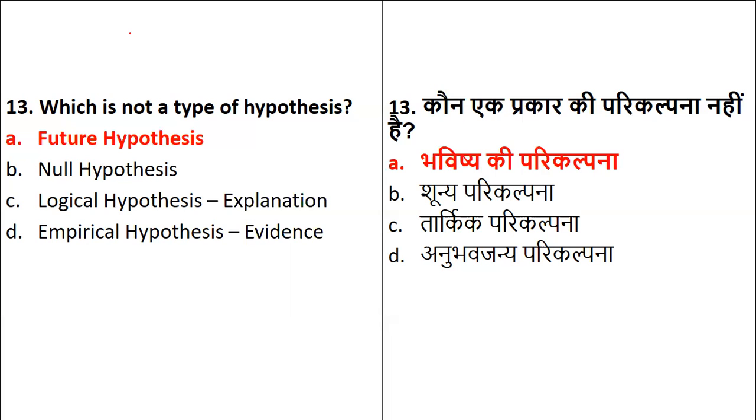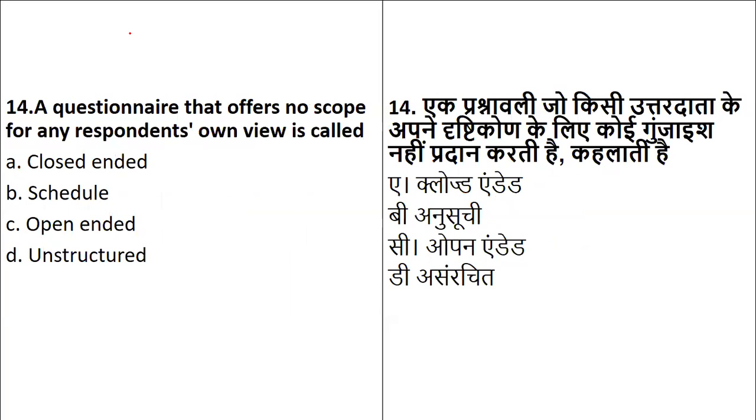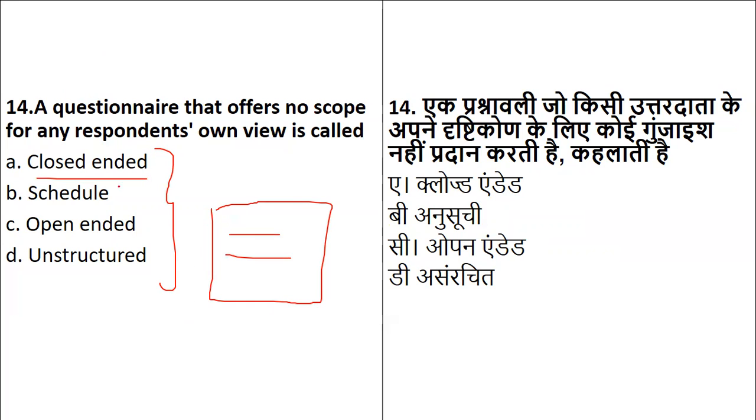Then next one we have is a questionnaire that offers no scope to any of the respondents' own view. For example, when you are building up a questionnaire, you have a scope that the respondent can describe or present his own view. So what is it called? Close-ended, scheduled, open-ended, or unstructured.